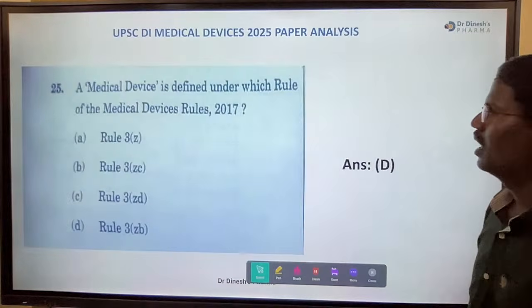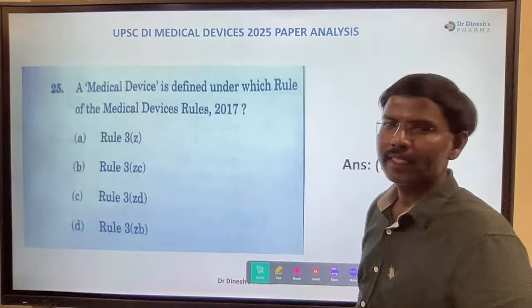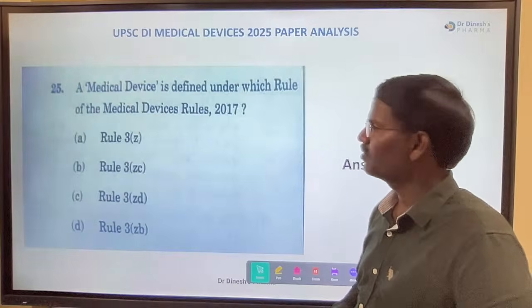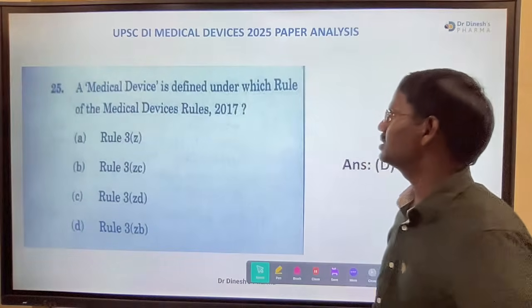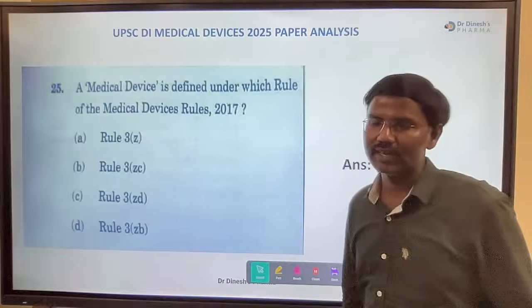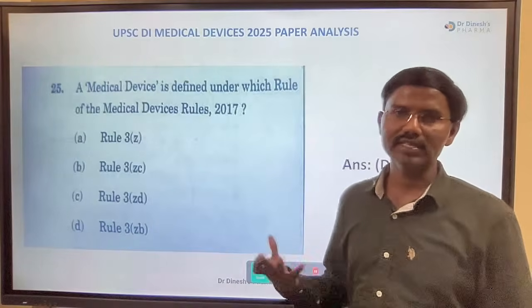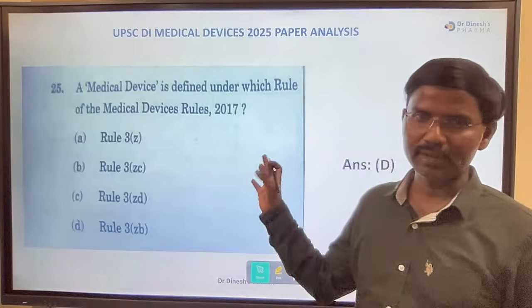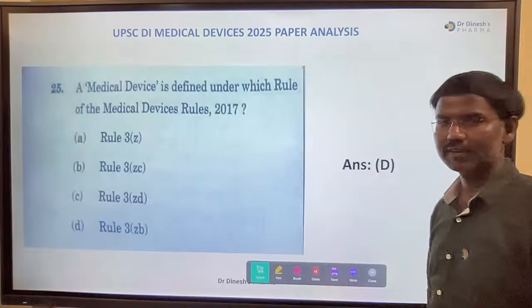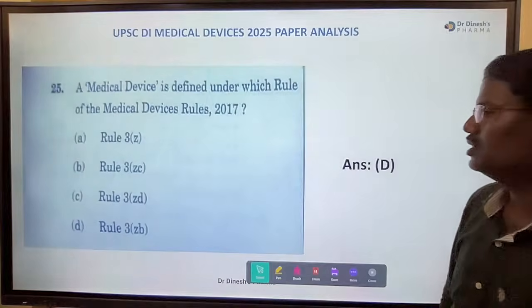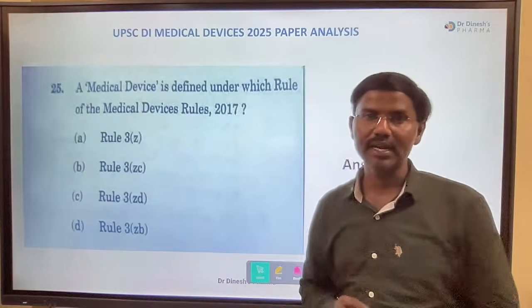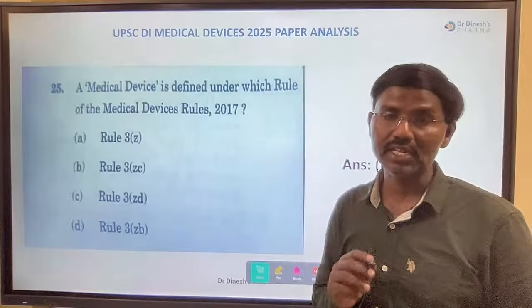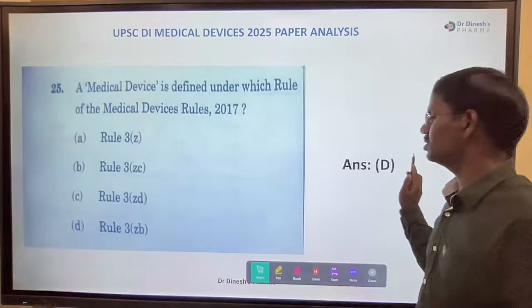Everyone will answer. And this is a little bit in depth. A medical device is defined under which rule of the medical device rules? The logical person, whoever is preparing for competitive exams, they must go through this kind of questions. The right answer is rule 3 ZB, the definition is given there.